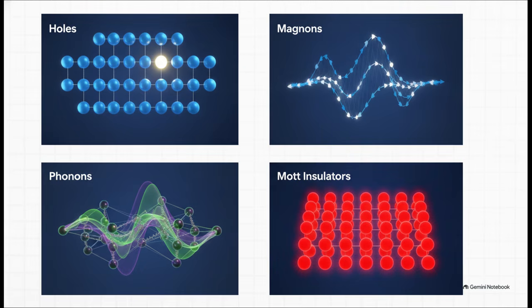And it gets even wilder when we look at strongly correlated materials, like Mott insulators. In these systems, standard independent electron theory fails completely. The electrical repulsion between the electrons is so unbelievably strong that instead of flowing freely like they would in a metal, they become localized. They act like a gridlocked crowd of cars stuck in rush hour traffic, completely turning what should be a conductor into a rigid insulator.